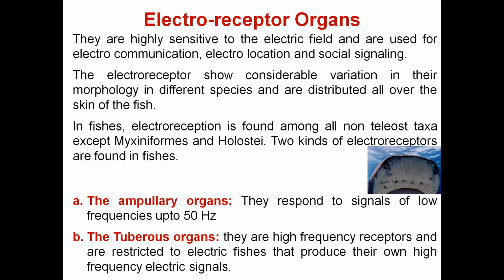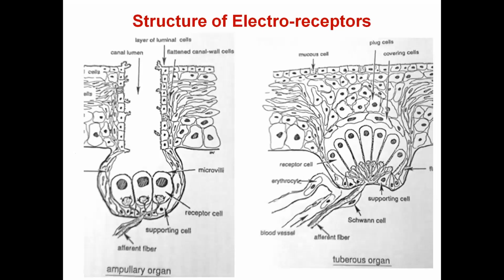Basically there are two types of electroreceptors found in fishes. One is the ampullary organ, which responds to signals of low frequency, up to 50 hertz only. And the tuberous organ is the high-frequency receptor, restricted to electric fishes, meaning electric fishes that can produce their own very high-frequency electric signals. They are found in those fishes only. The ampullary organs are found in fishes which respond to low-frequency signals.